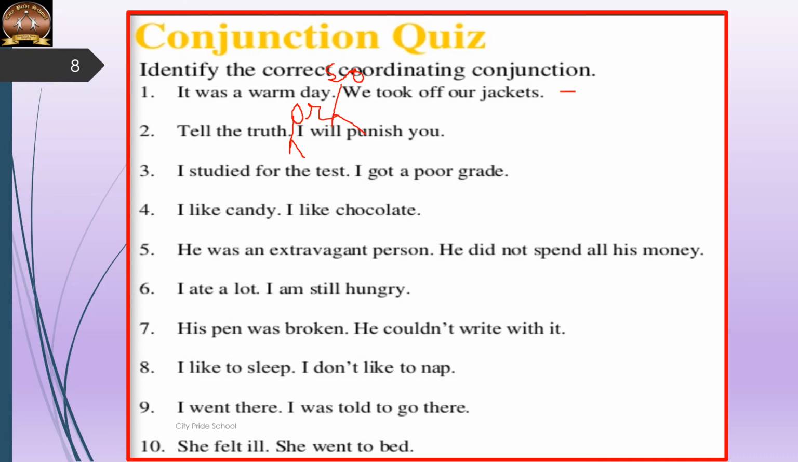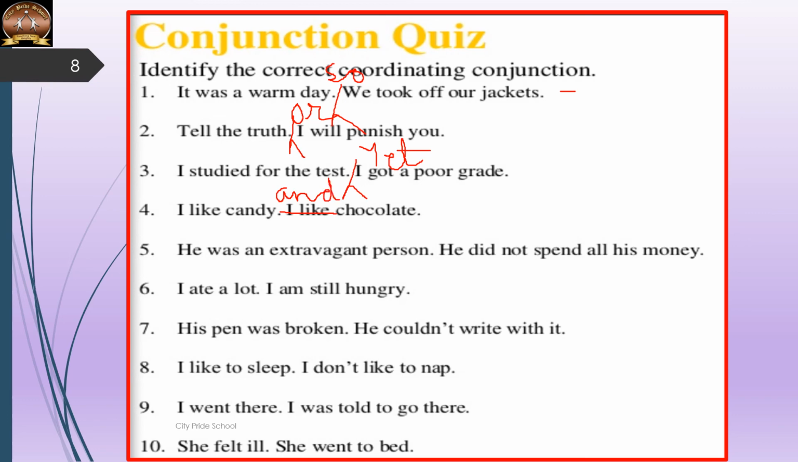I studied for the test. I got a poor grade. I studied for the test, yet it is a contrast. When you study for a test, you should get good marks or a good grade. But it's a contrast. I got a poor grade. I like candy. I like chocolate. So these two sentences are giving additional information. So I can say, I like candy and chocolate. So we can also strike off words which are repeated.